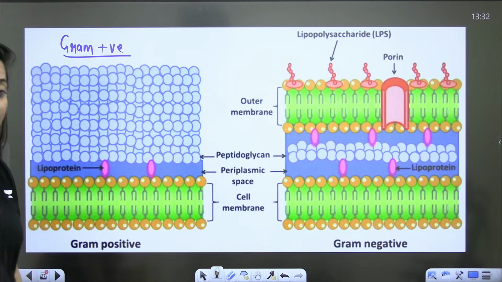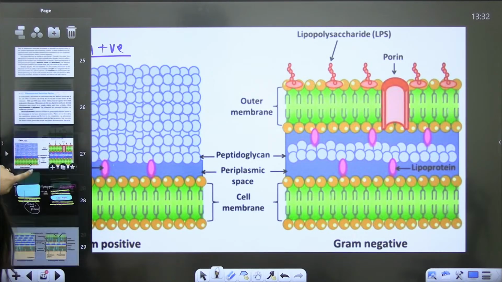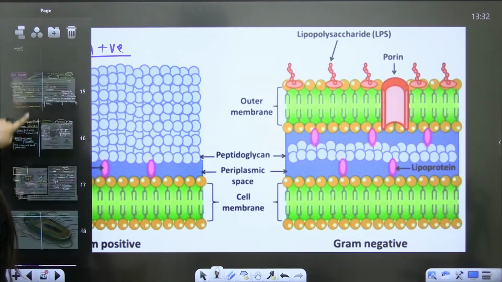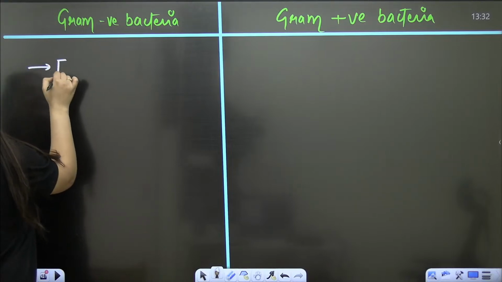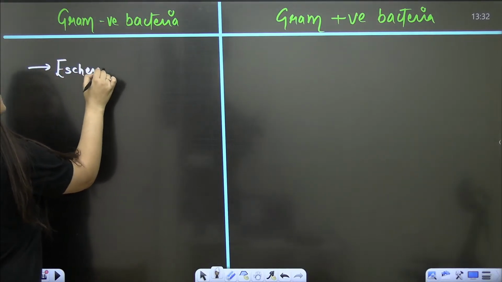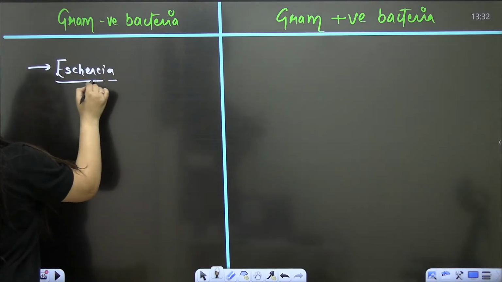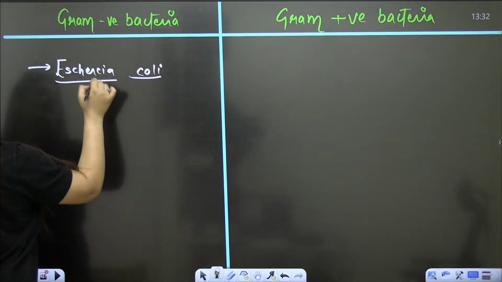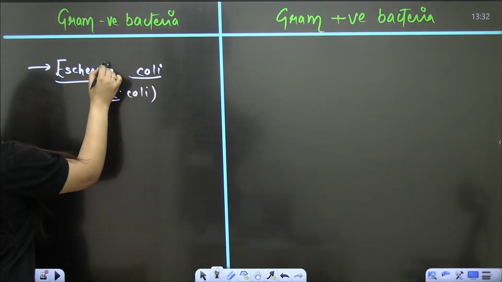No doubt? Okay, so you can write down the examples also. Okay, so now you know the reason. So in gram negative bacteria, Escherichia coli. Bache, you have to check the spellings. It is E. coli, na? Escherichia coli it is.